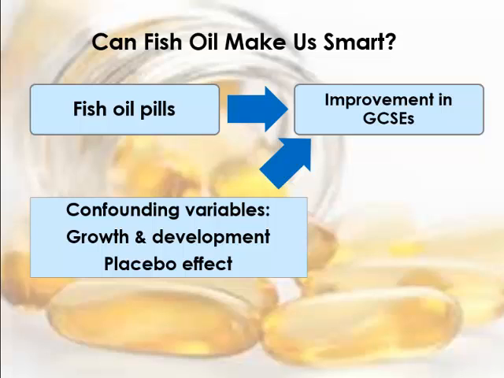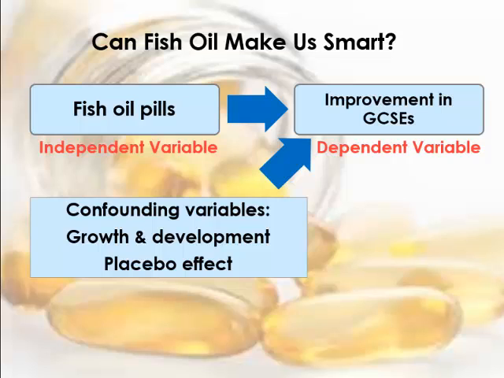For example, if someone holds the belief that fish oil pills can improve exam performance, by taking some fish oil pills before the exam, this may make the student feel less nervous and more confident about the examination. How can we rule out these confounding variables? That is, variables other than the independent variable, the intake of fish oil pills, that may explain the effect on the dependent variable, which is the exam performance.